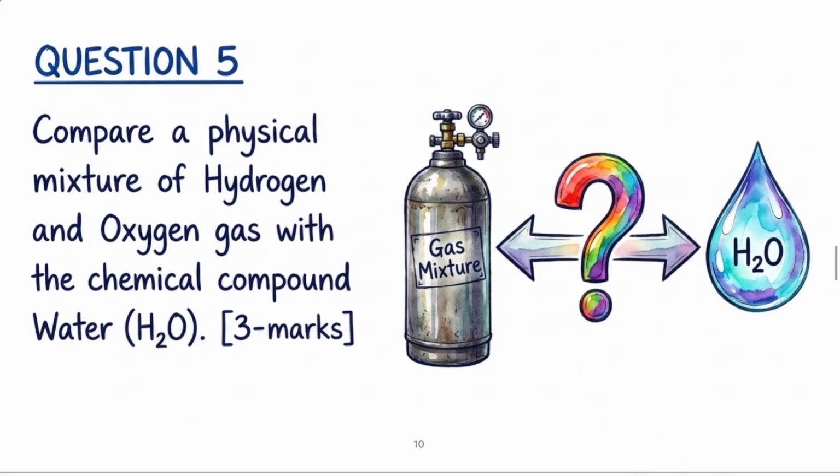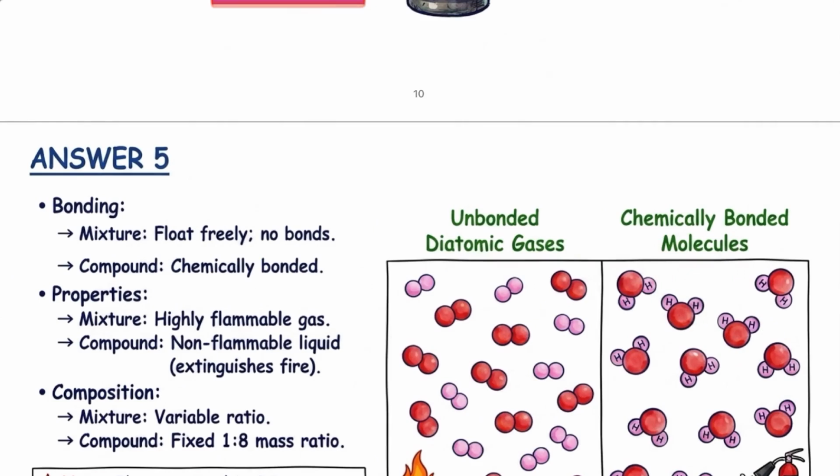Now question number 5. Compare a physical mixture of hydrogen and oxygen gas with the chemical compound water. This is a 3 marks question. Now check the comparison between the hydrogen and oxygen mixture and the chemical compound water. When you have hydrogen and oxygen as a mixture without any chemical reaction, the hydrogen and oxygen molecules will be non-bonded.